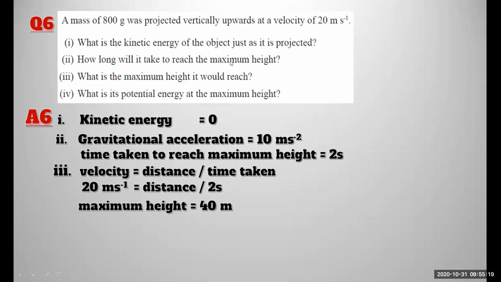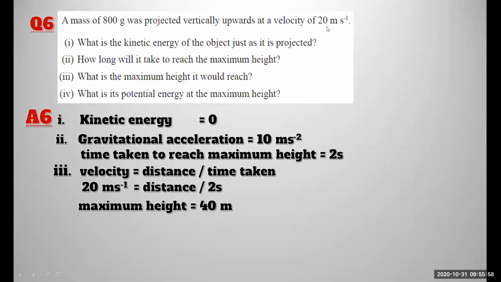How long will it take to reach the maximum height? The gravitational acceleration is 10 ms minus 2. The time taken to reach the maximum height is 2 seconds, because the starting velocity is 20 ms minus 1. This question is related to grade 10 unit 2. We have already done it in the previous seminar, so I am not going to explain it again.